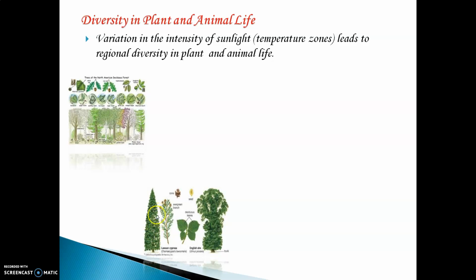Over here you can see a dense evergreen forest, where the tree is completely full of leaves. This is found in the areas which receive direct sunlight. So based on temperature, different types of trees, fruits, plants, etc. are found on the earth.